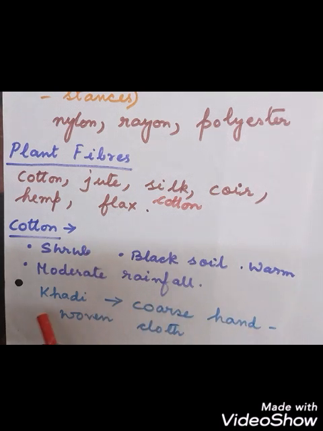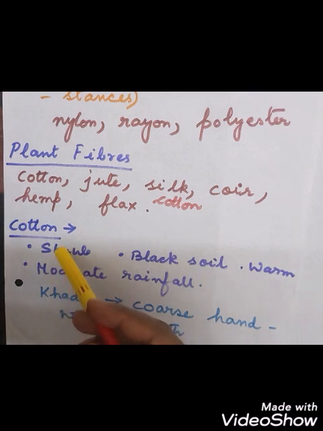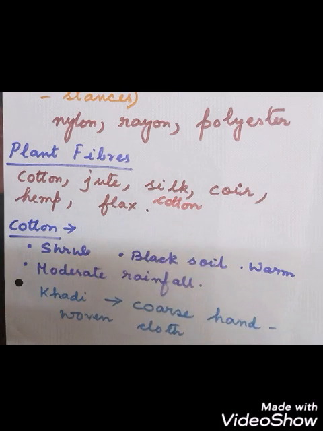And I think all of you have heard about khadi. This is a coarse hand woven cloth. This is also made from cotton. So where do we get the cotton from? From the cotton plant. But where? These are attached around the seeds. So the cotton plant has roots and the cotton fibers are attached around the seeds. Then we have to remove the seeds from the fibers, get the fibers, and then spin them into yarn so that those can be converted into fabric. So the best soil for the growth of cotton is black soil and a moderate amount of rainfall.